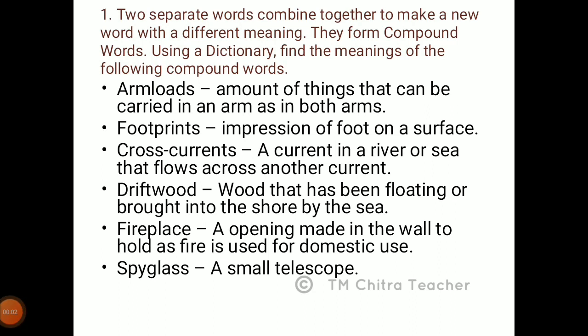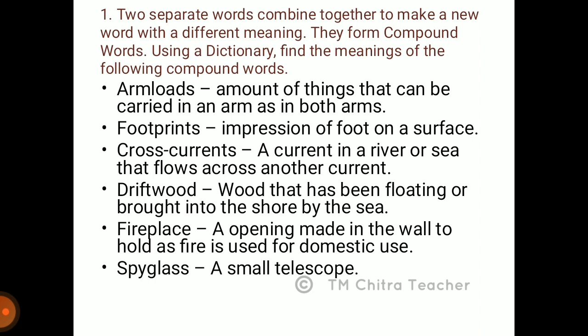Now let's discuss the questions given in the English workshop. The first activity is that 2 separate words combined together make a new word with a different meaning. So they form compound words. Using a dictionary, find the meanings of the following compound words. So we have to know how to make a compound word: 2 separate words combined together to make a new word.